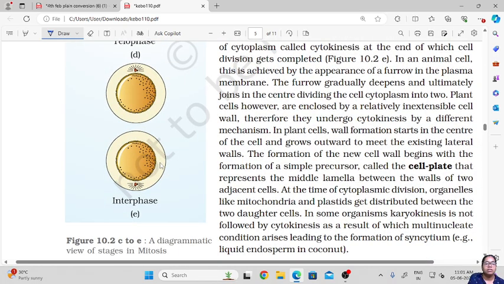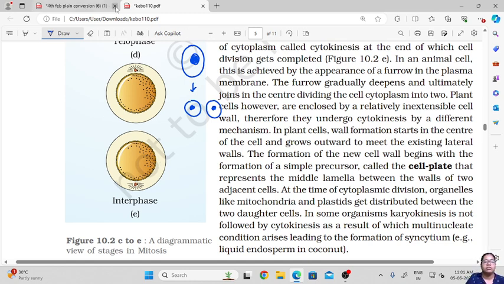Okay, so from a single cell what we got is two different cells with their own nuclear material, and this was done during what, the M phase of the cell cycle. That is how cell division takes place in cells through mitosis.